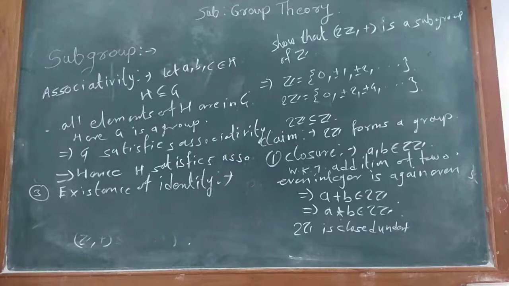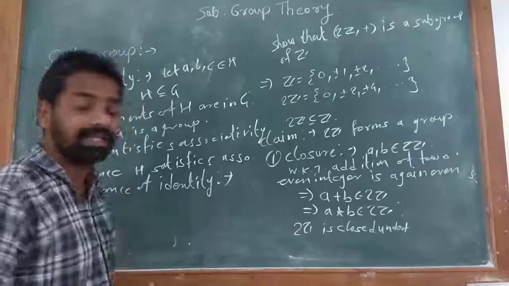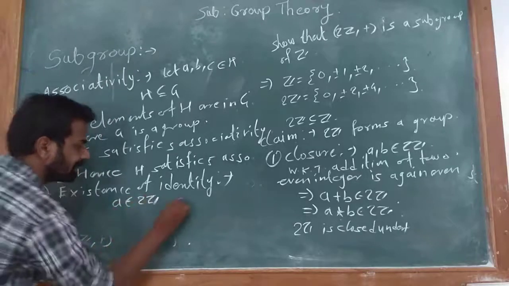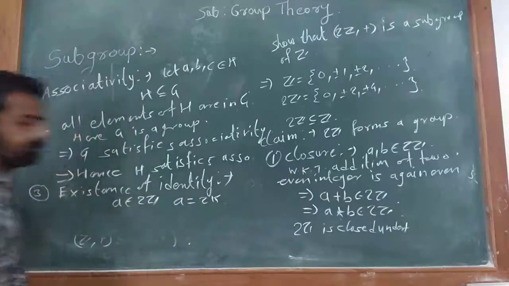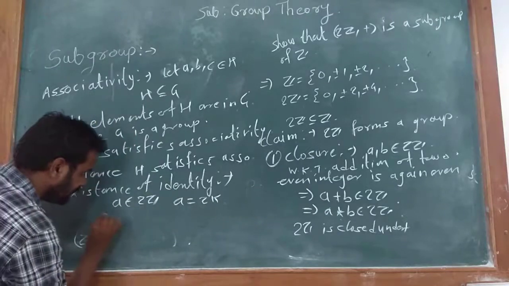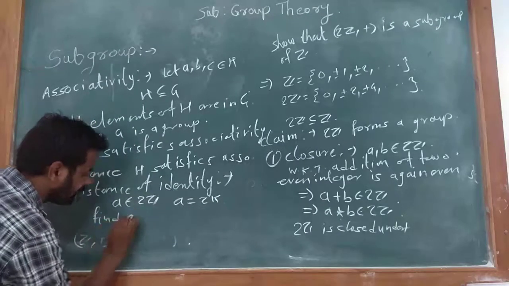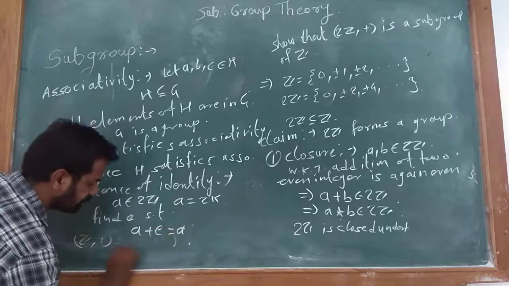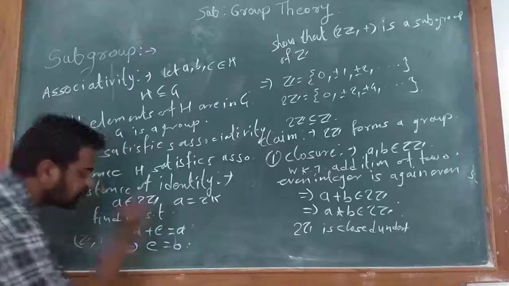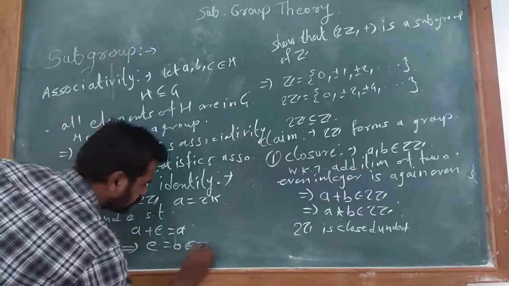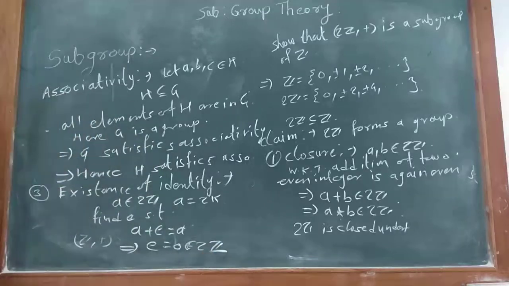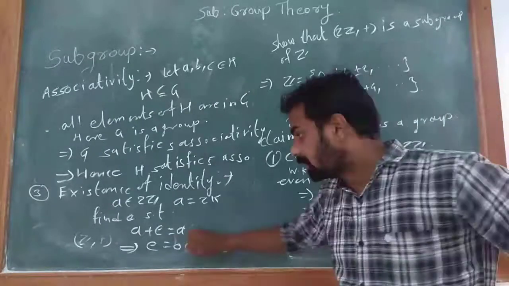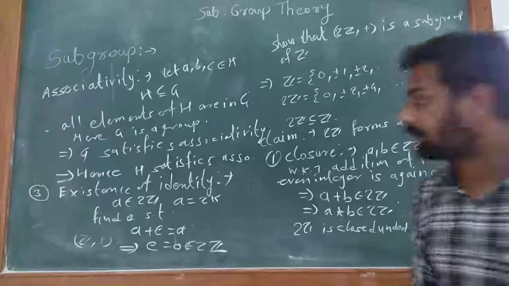For finding existence of identity, let us take A belongs to 2Z. That is A of the form 2K. We have to find E such that A plus E is equal to A. This implies E is equal to 0, and it belongs to 2Z. 0 belongs to 2Z. Therefore identity exists in H.